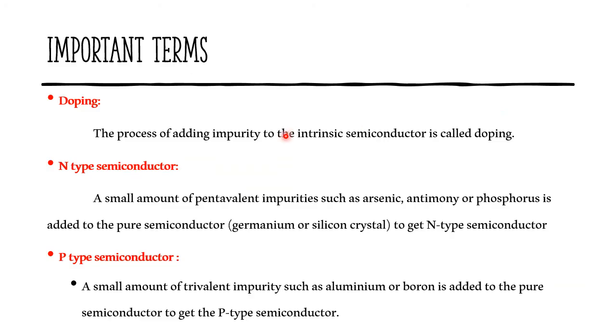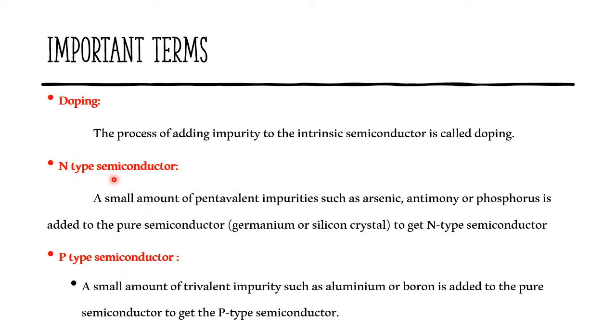And next we see some important terms. First one is doping. Doping means the process of adding impurity to the intrinsic semiconductor. If you add any impurities to the intrinsic semiconductor, then the resultant semiconductor will be an extrinsic semiconductor. That process is called doping. In the extrinsic semiconductor, there are two types, n-type and p-type. Now let us see what is n-type and what is p-type.